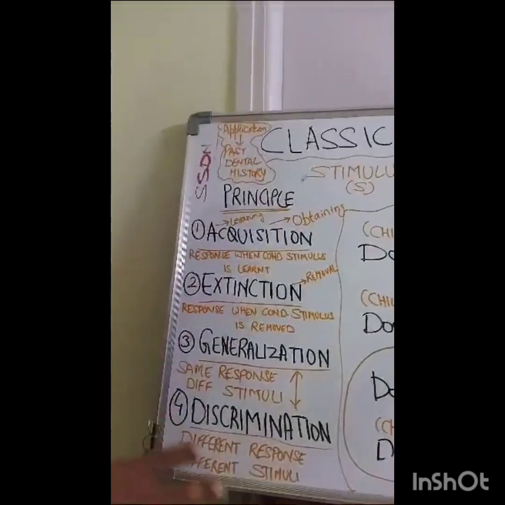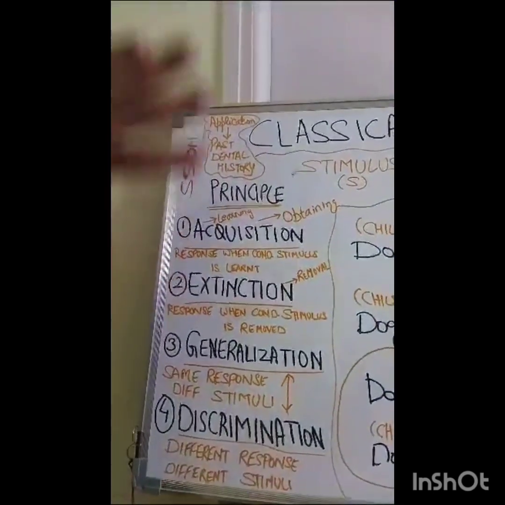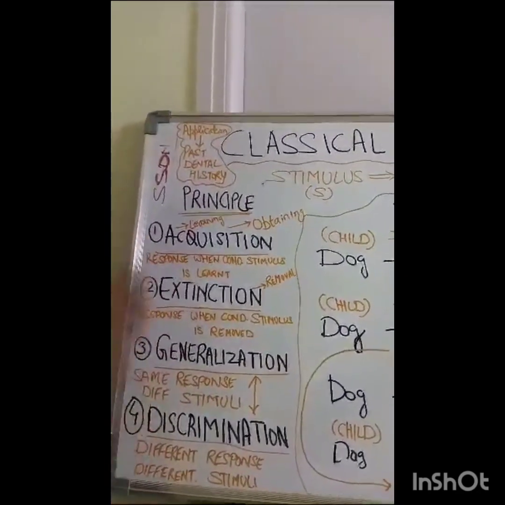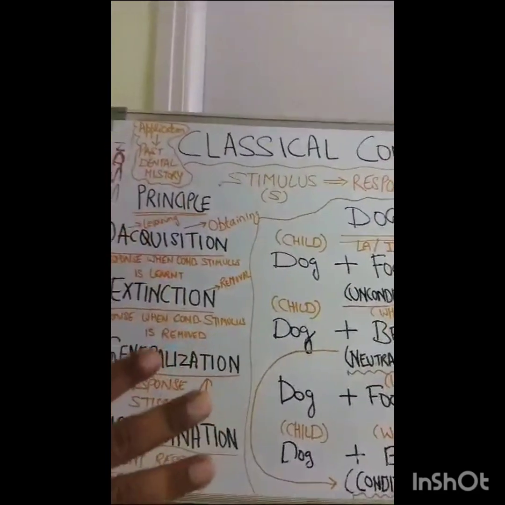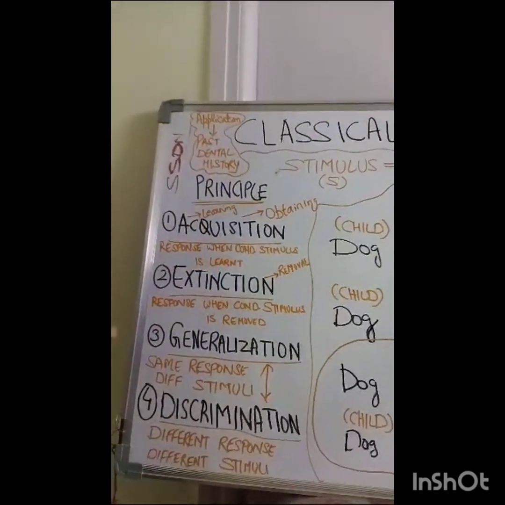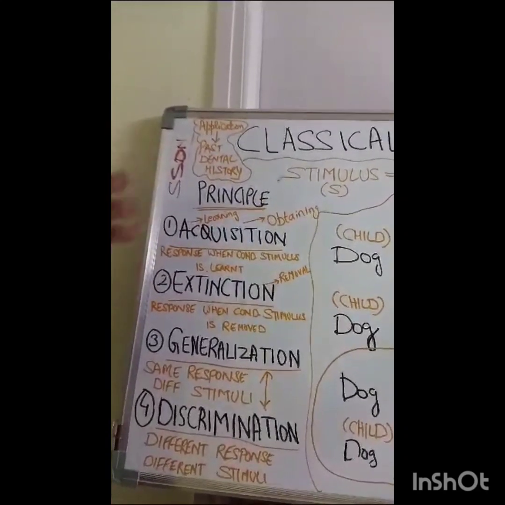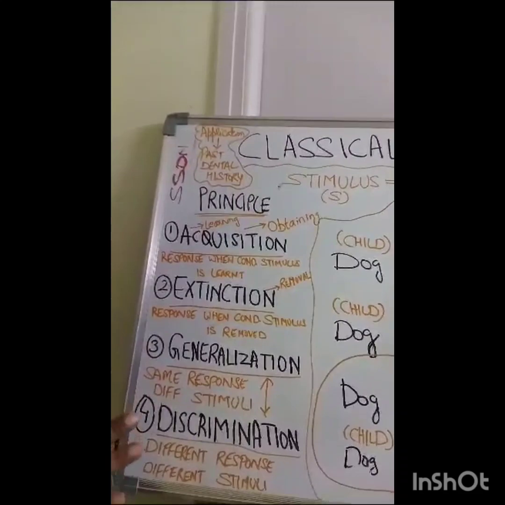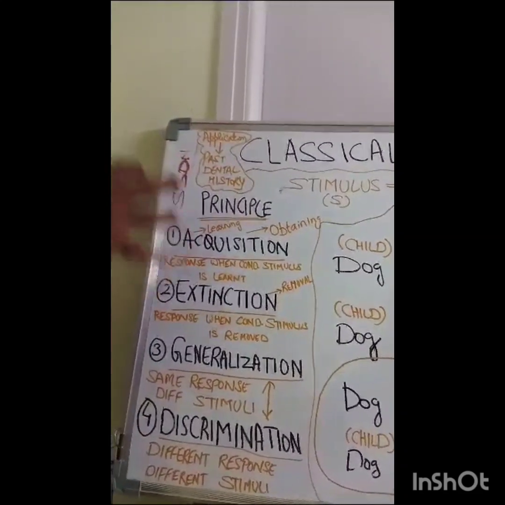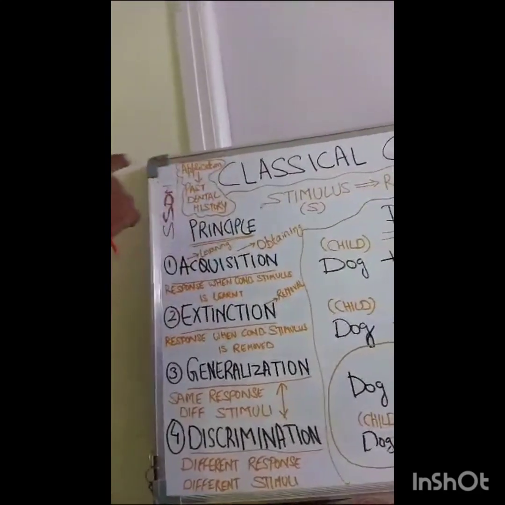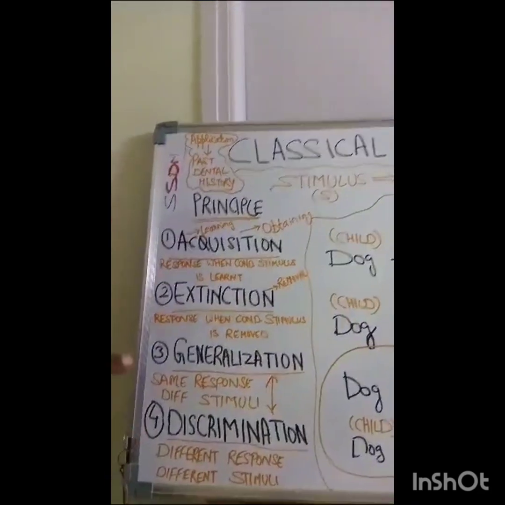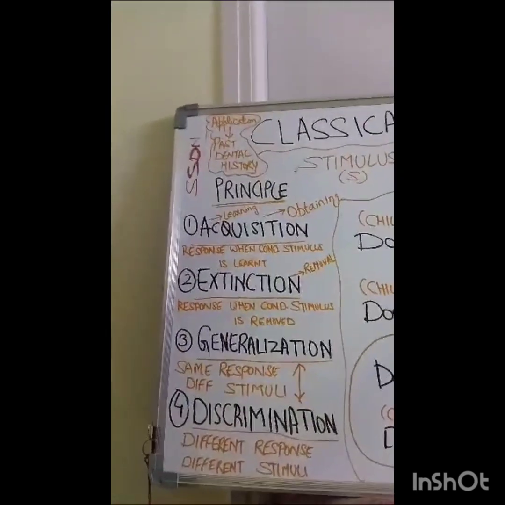So this is all about the classical conditioning theory. We have seen the dog experiment, we have seen the unconditioned stimulus, neutral stimulus, conditioned stimulus, unconditioned response and conditioned response. We have seen the dental application, that is the importance of past dental history, and we have seen the four principles: acquisition, extinction, generalization and discrimination. Acquisition is the behavior shown by the child once the conditioned stimulus is learned. That means the child understands that white coat people are going to cause him pain. So he learned, he behaved like that.